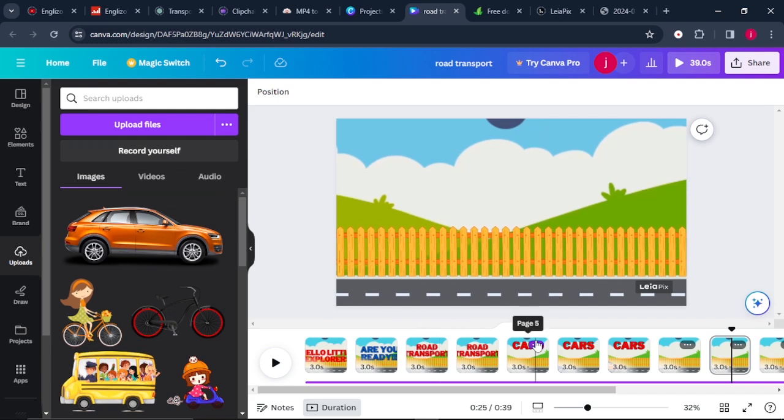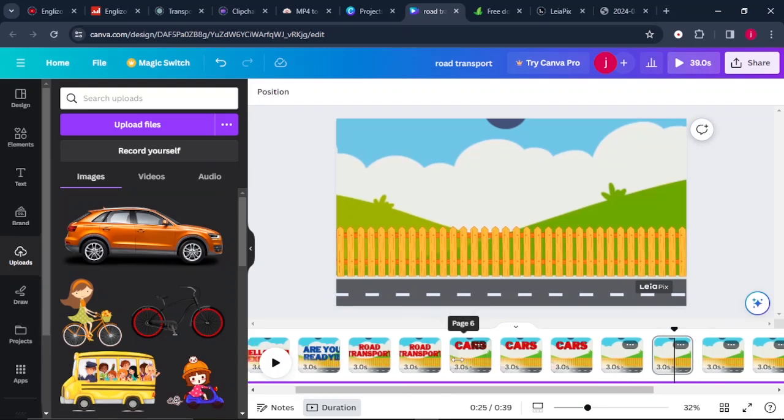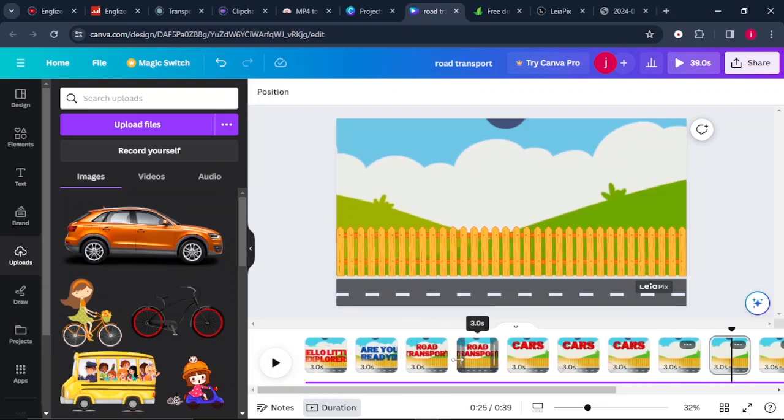So the next thing that you have to do is, once you finish with cars, you need to go to buses, and once you're finished with buses, you need to go to trucks and motorcycles and bicycles until you are done with everything.